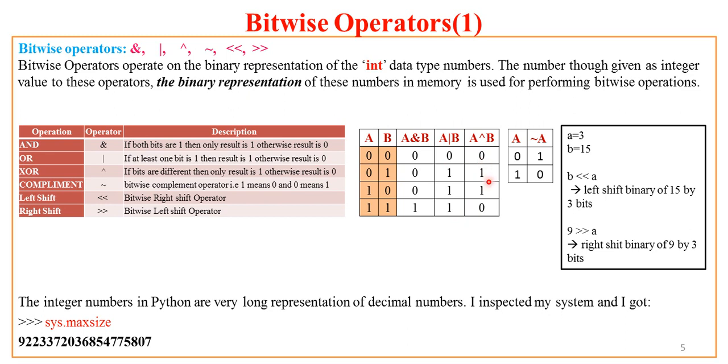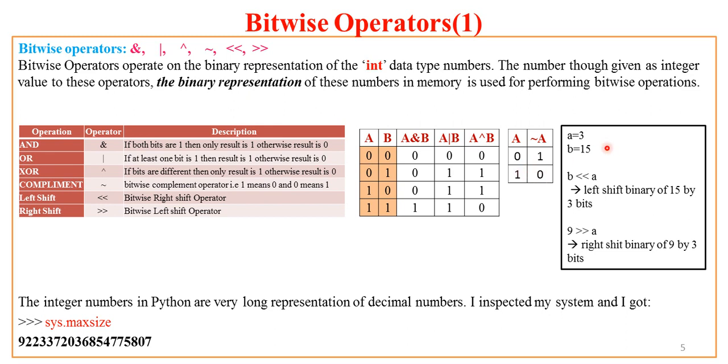For XOR it is again a complement sort of thing. For example, if A is 0 and B is 1, or if A is 1 and B is 0, only then it is 1, otherwise it is 0. And this complement operator is a unary operator, it operates on only one operand. So if A is 0, negation of A is 1, and if A is 1, complement of A is 0.